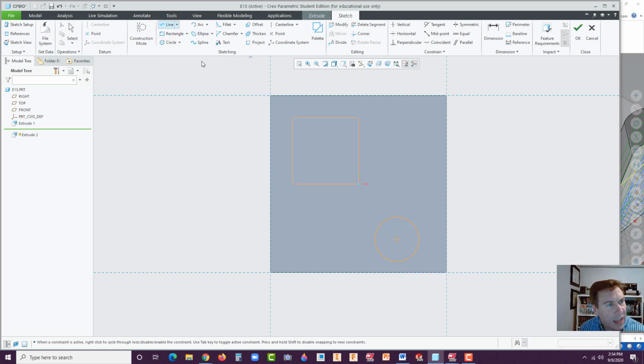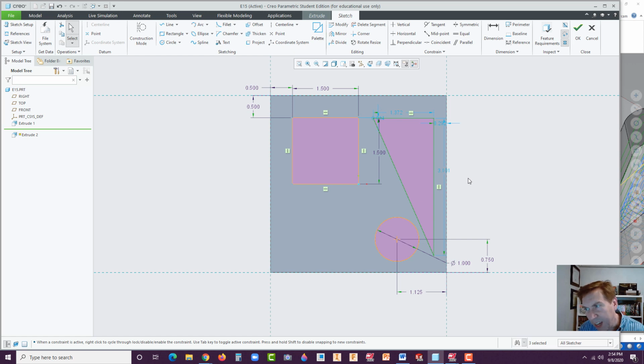So go to the line tool and align yourself over here. You can't really align it well, but just get close to it. Click here, drag this really far down and make that triangle. You're wondering, hey, it doesn't look like that just yet. Well, watch. We have theoretical sharp corners on the drawing. So the bottom corner here to the bottom edge, just drop it right there, is going to be 0.941. That's the theoretical sharp corner, because it's going to be theoretical in a minute once we put the radius on. All right, then this dimension here is going to be 0.5.